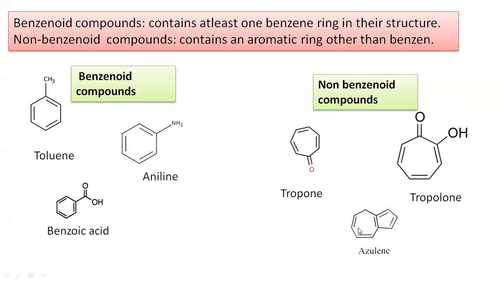Or azulene. See here, azulene does not contain a benzene ring. One 5-member ring is present here, which is attached with this 7-member ring, and therefore this is an example for the non-benzenoid compound, which does not contain a benzene ring in its structure. But these benzenoid compounds and non-benzenoid compounds are both examples of the homocyclic class. Homocyclic means which contain only carbon atoms in the ring, but depending upon the benzene structure, they are classified into the benzenoid and non-benzenoid.